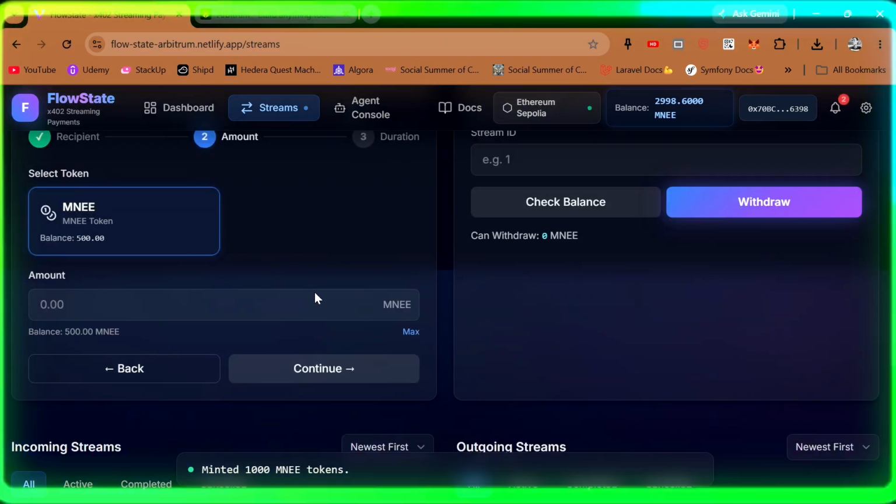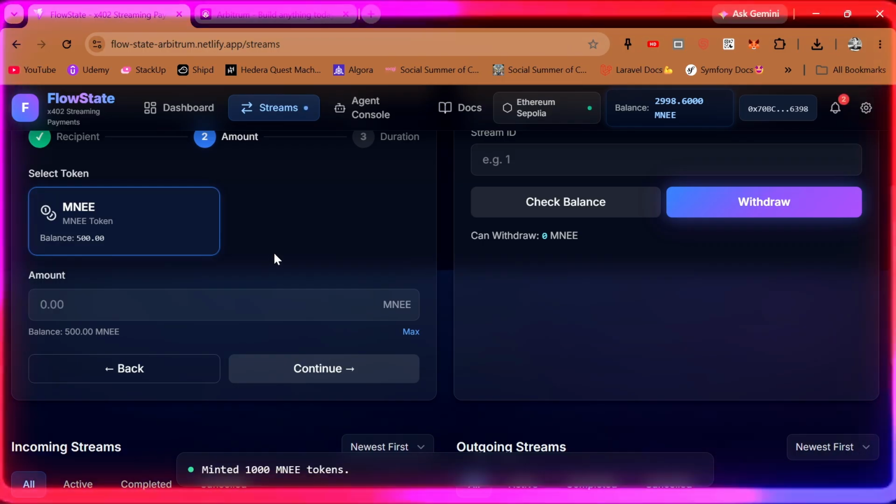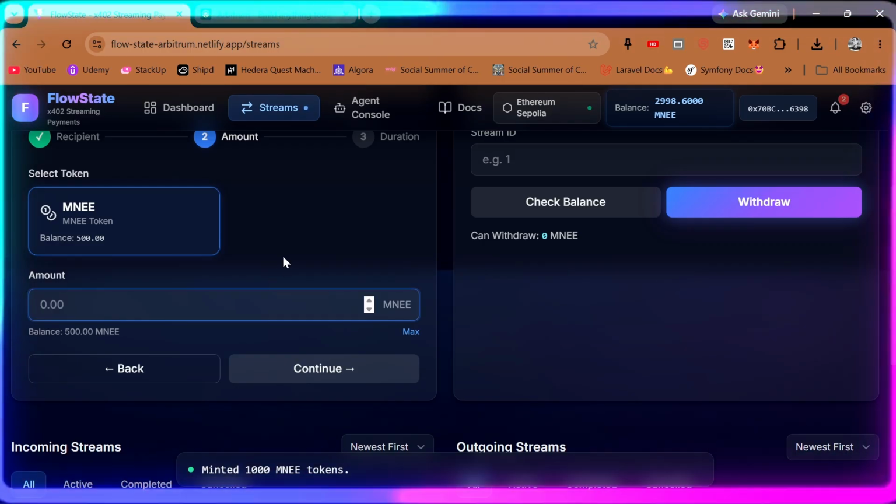How much MNEE could I transfer? For example, I want to transfer 3 MNEE.